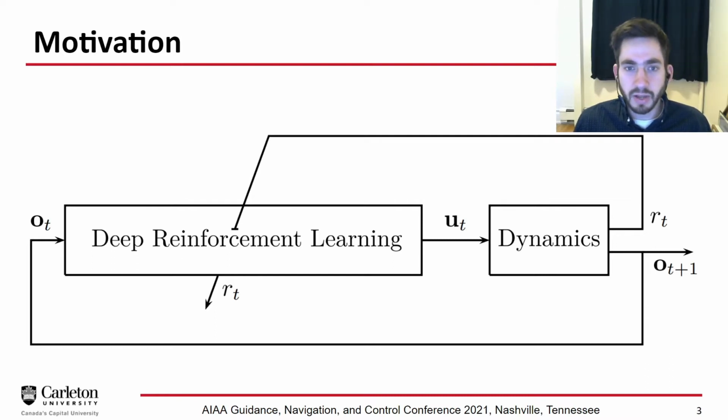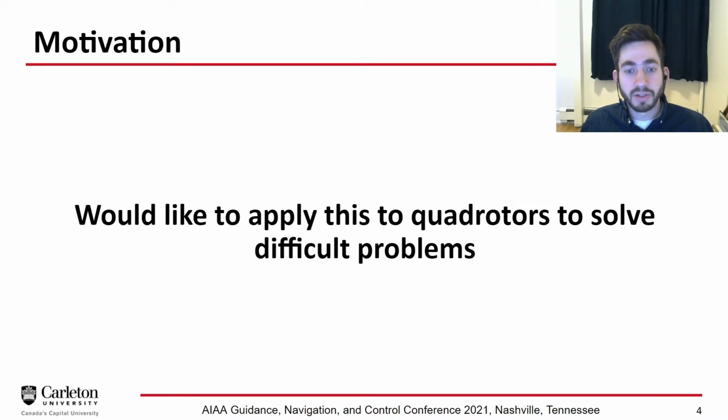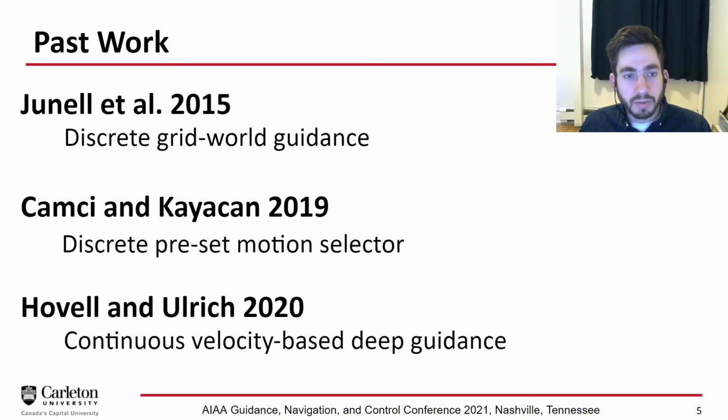And this has been applied to a number of scenarios. So the game of chess, for example, where a reward of +1 is given when the agent wins the game, a reward of -1 when it loses the game, and 0 for every move that it takes. And letting this train for a long time has led to the most powerful chess engine in existence. So my research is to try and apply this to quadrotors to solve difficult problems. So I'm not the first to do this, though.